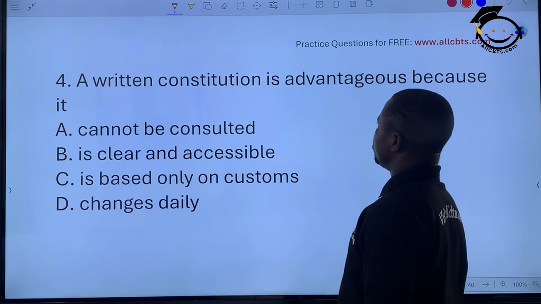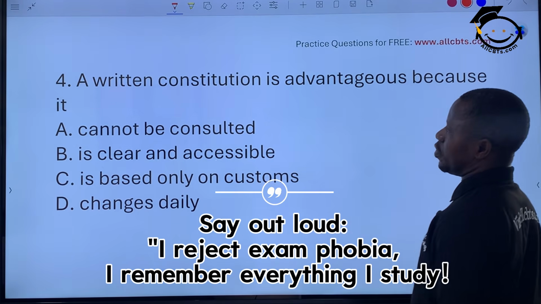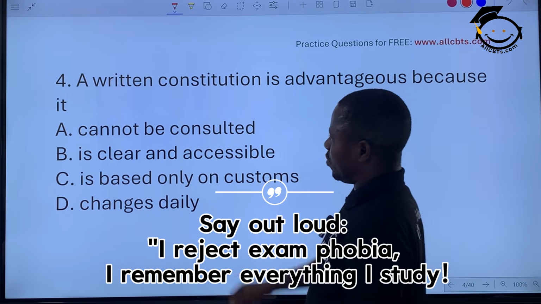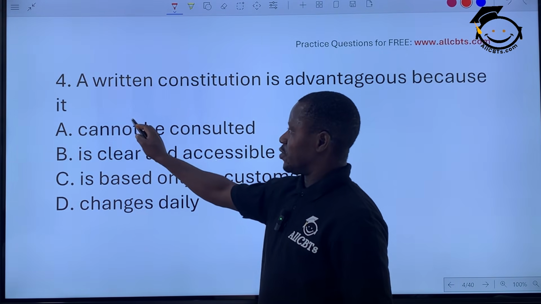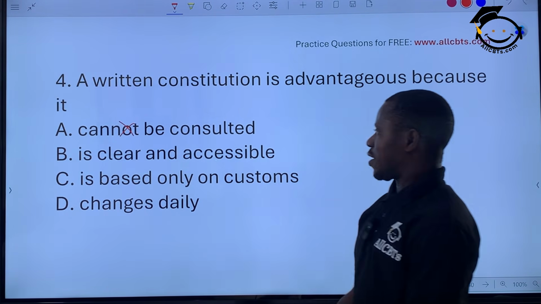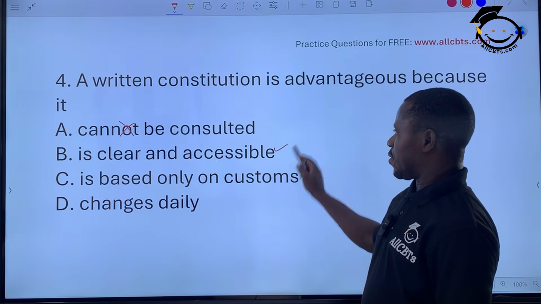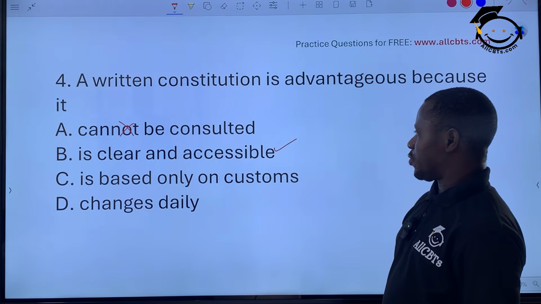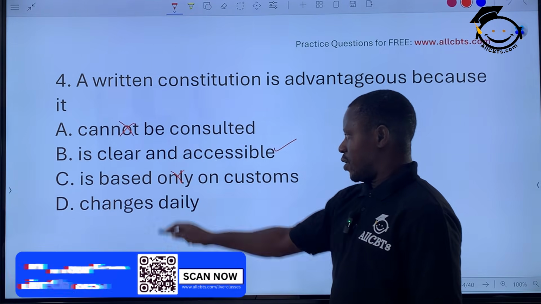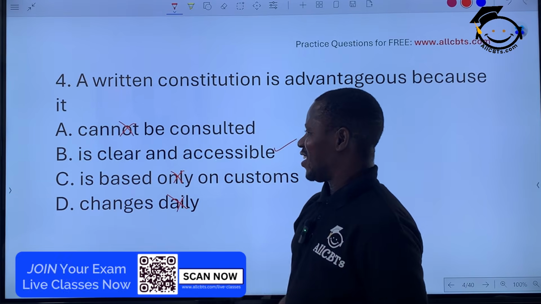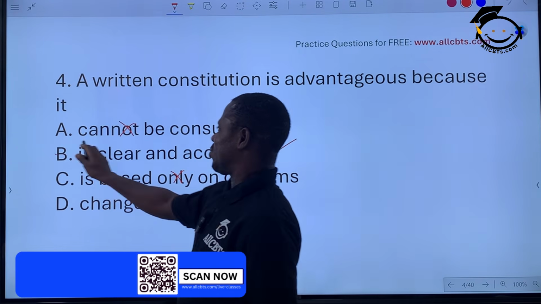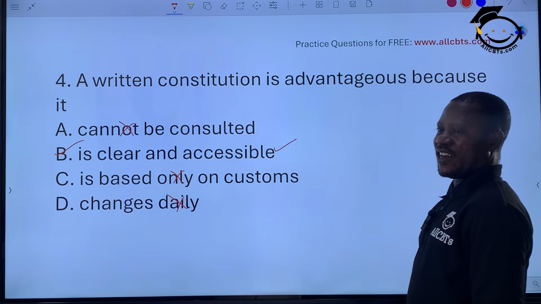We move on. The written constitution is advantageous because it cannot be consulted. Why? Once it's written, it means you can consult it, so this is wrong. It's clear and accessible, of course. It's based only on custom, no. Changes daily, no. So the correct answer here is option B: it's clear and accessible. Alright?